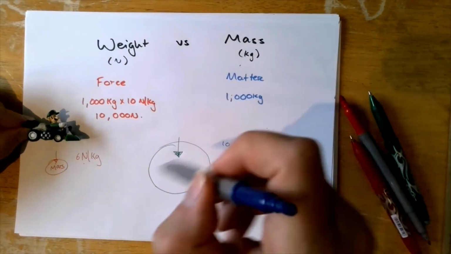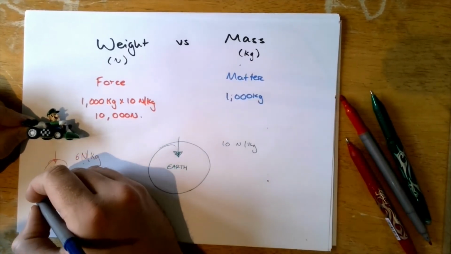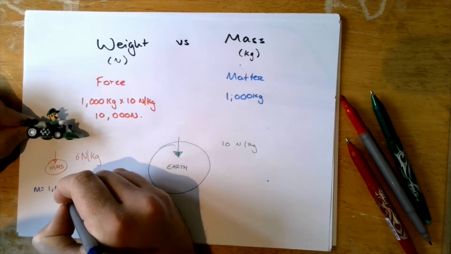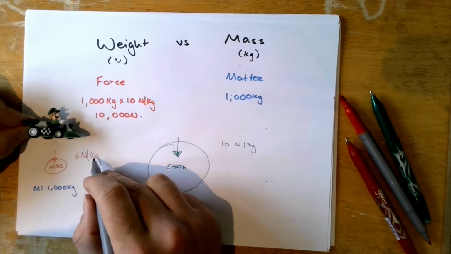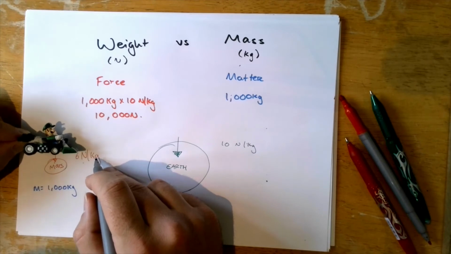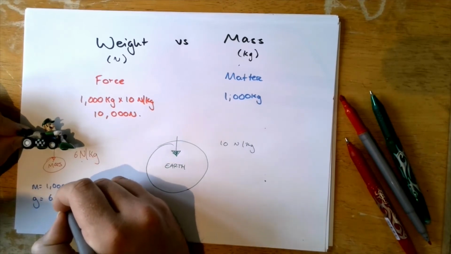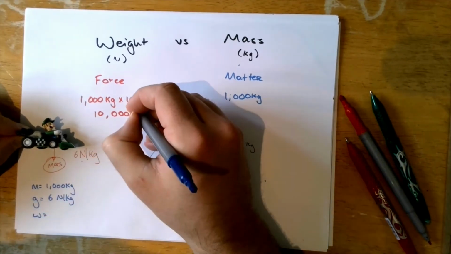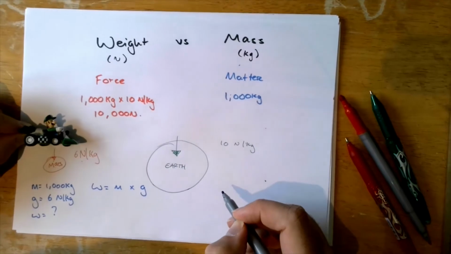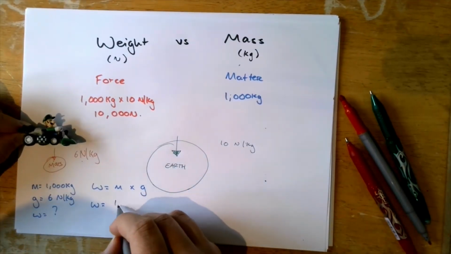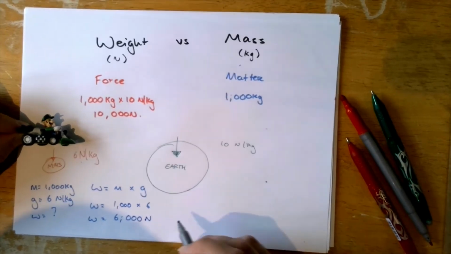Now the mass of this car will still be 1,000 kilograms. It's an amount of matter. So my mass will still be the same, it hasn't changed. However, now there's only 6 newtons of gravitational field strength per kilogram, which means that the weight of this object will be different. The gravitational field strength is 6. To find my weight, I do the same thing that I did up here. My weight is equal to my mass multiplied by my gravitational field strength. Meaning, I've got 6,000 newtons of weight on Mars.